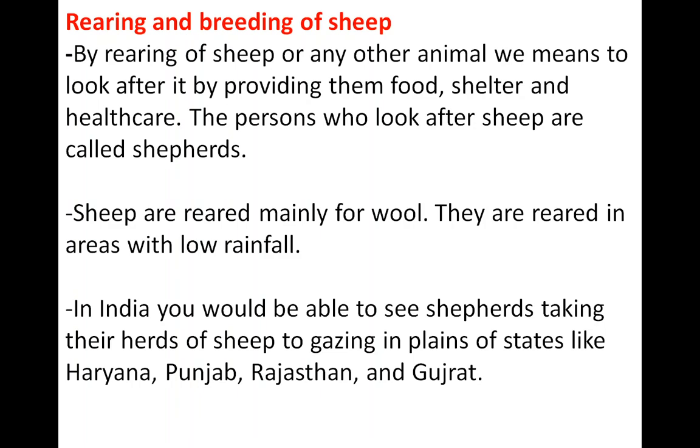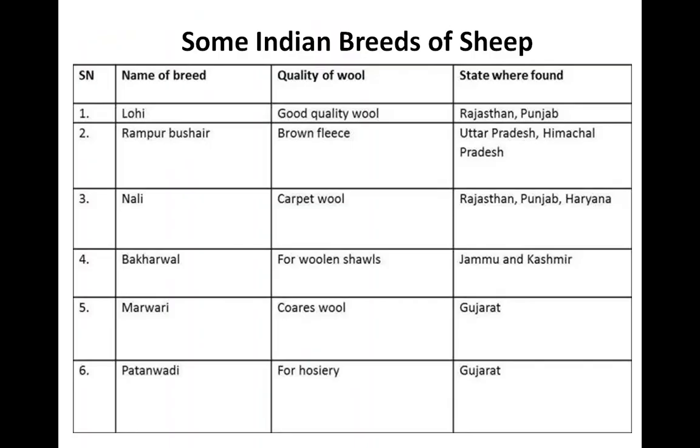Then the food habit of sheep, we have learned that sheep are herbivores. Then we have learned which food is eaten by the sheep, and some names of breeds that are famous in different states of India. So that we have learned in rearing and breeding of sheep. Next, we start one by one.